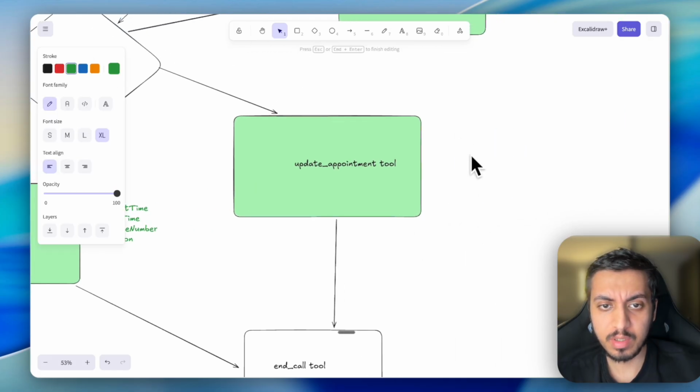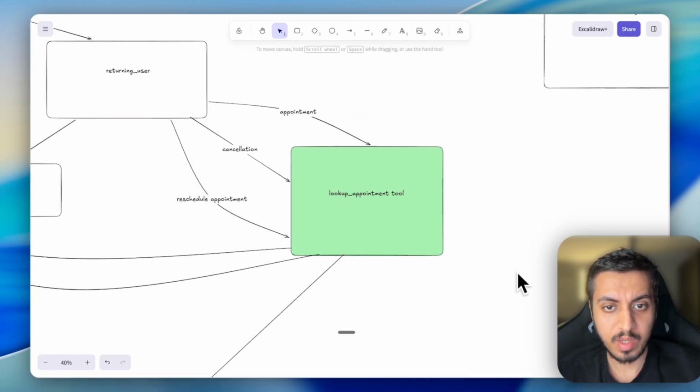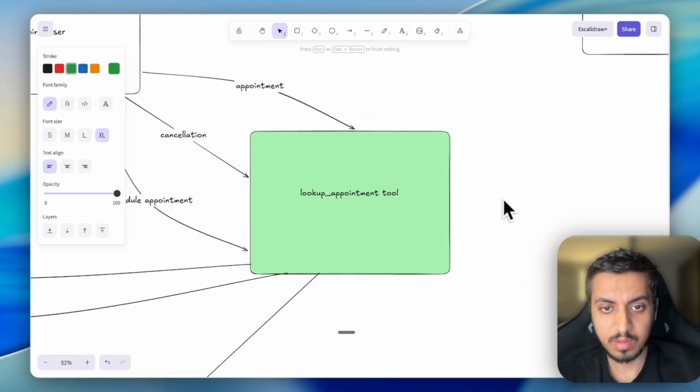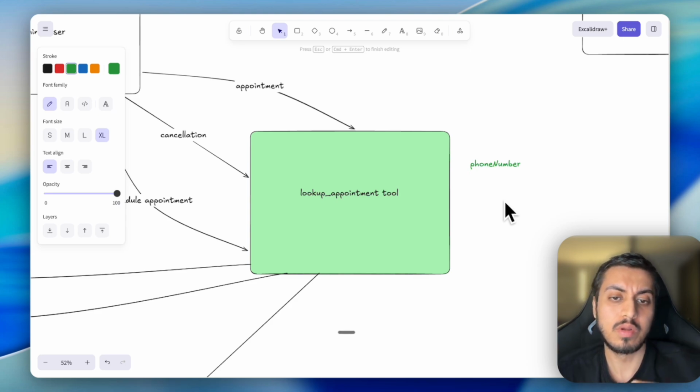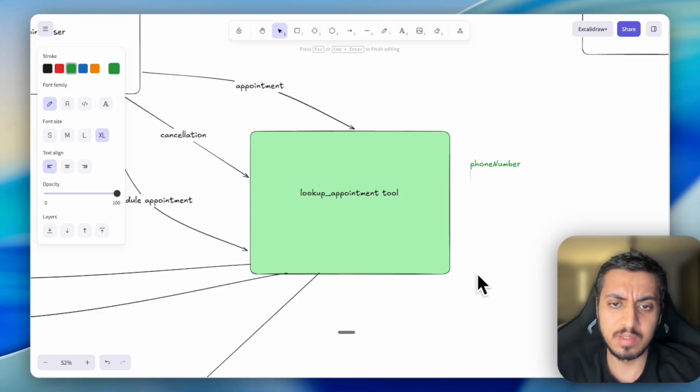In update appointment, we need event ID, start time, and end time. And in lookup appointment, we need the phone number of the user to see whether the appointment exists or not. Right? And yeah, I think that's about it. We only need these things.